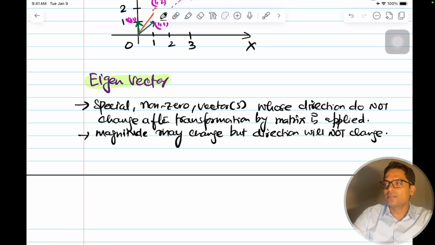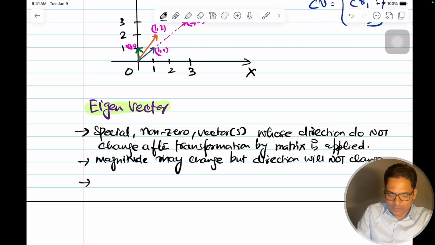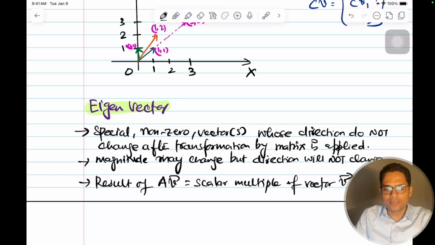Okay, and the result is finally just a scaled version of the vector. So the result of a matrix A multiplied by vector V is equal to just a scalar multiple of vector V. Okay, and that's what we write as lambda V. So lambda is the scalar, and we'll talk about lambda now. So I will talk about what is this lambda. This is the scaling factor.